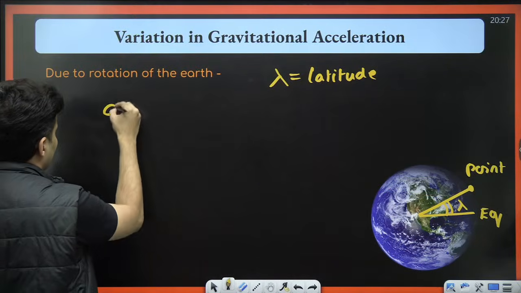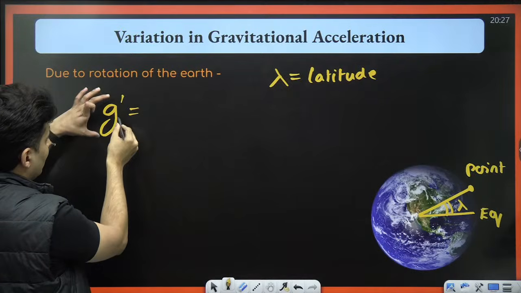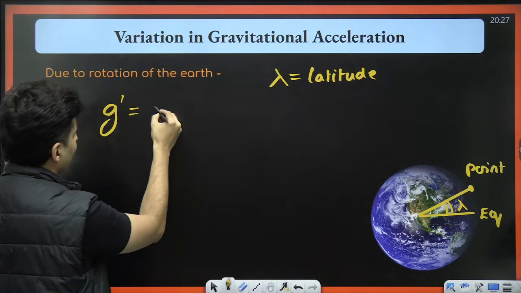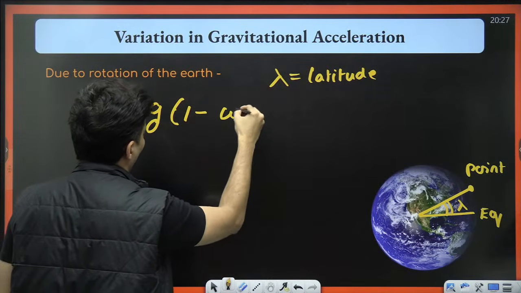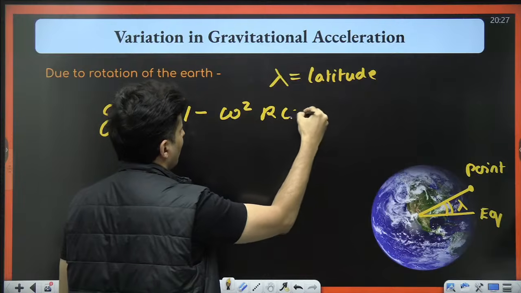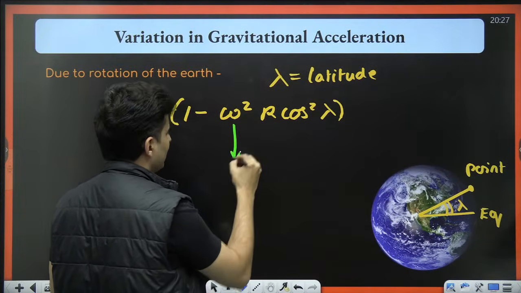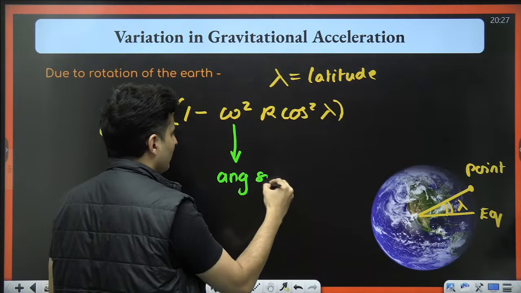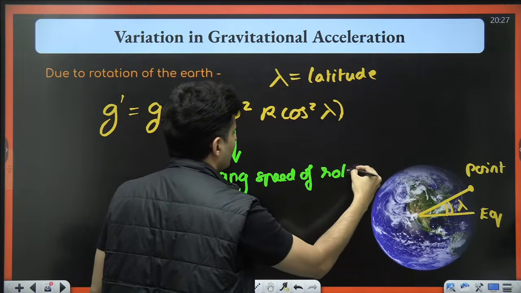So the formula is G prime, the new gravity that you get because of that, is G into (1 minus omega square r cos square lambda). If you are wondering what this omega is, it is the angular speed of rotation of the Earth.